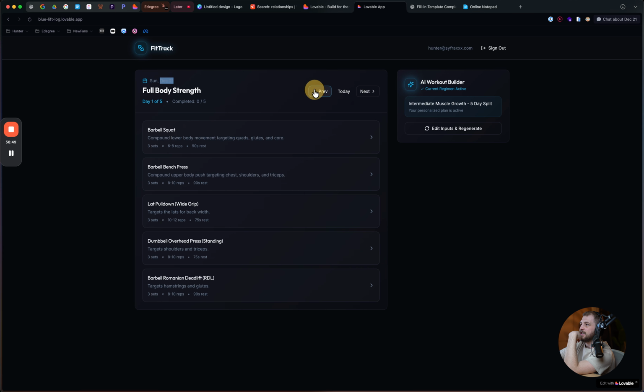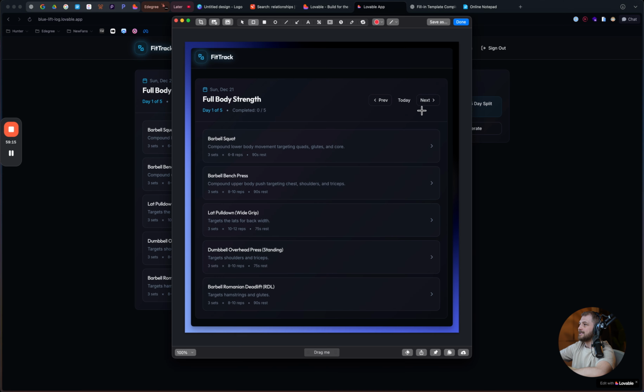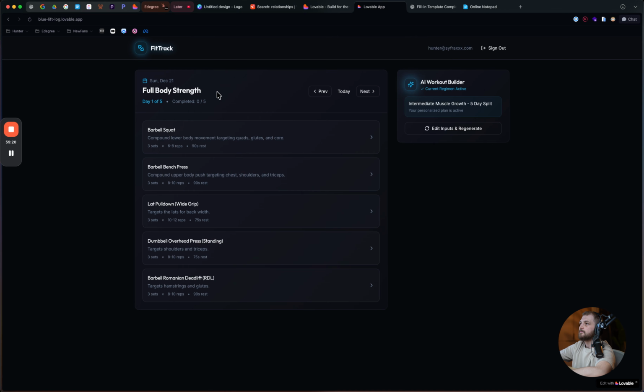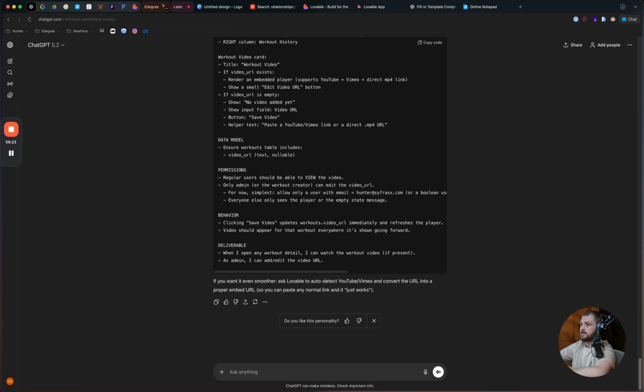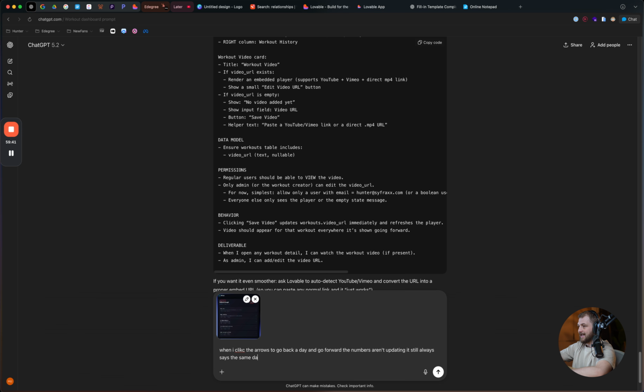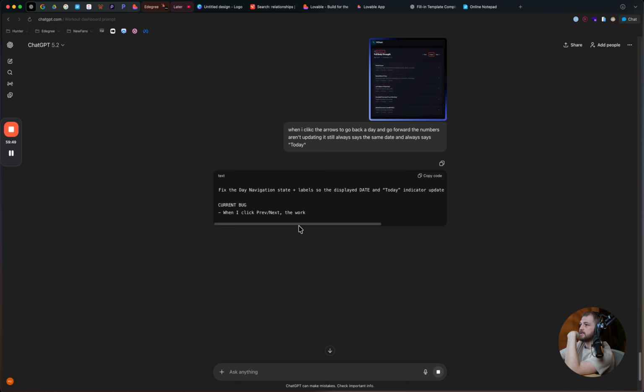Okay, so this date is not changing, and then this thing is not changing either. Let's take a screenshot of this, and then let's mark this, and mark this, and dump this inside of ChatGPT. When I click the arrows to go back a day and go forward, the numbers aren't updating. It still always says the same date and always says today. So he's gonna fix that.